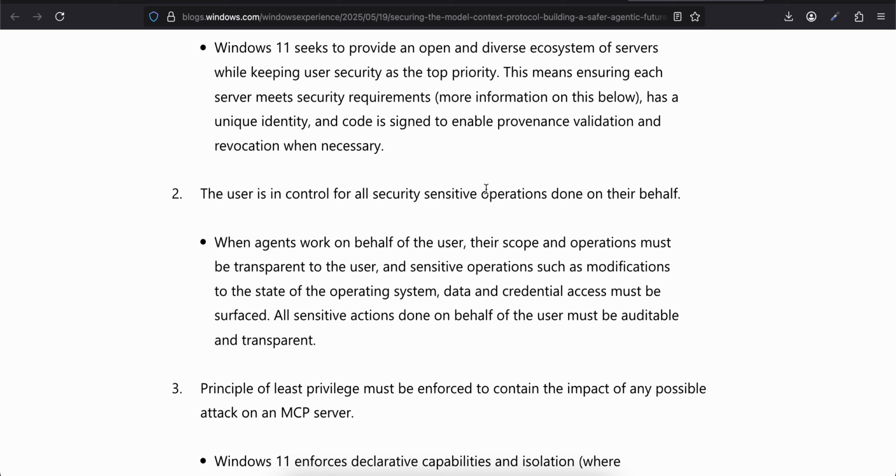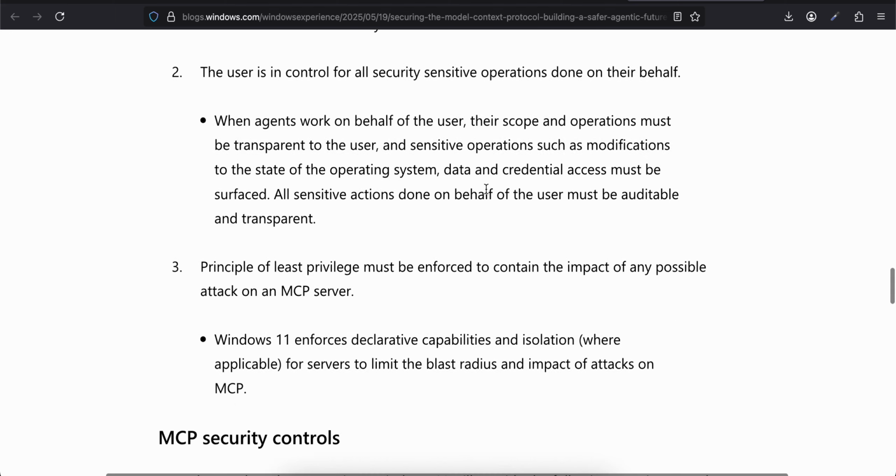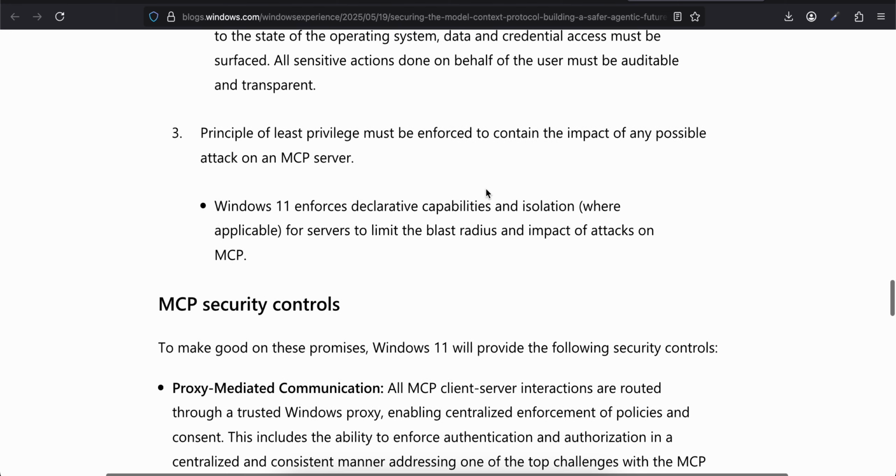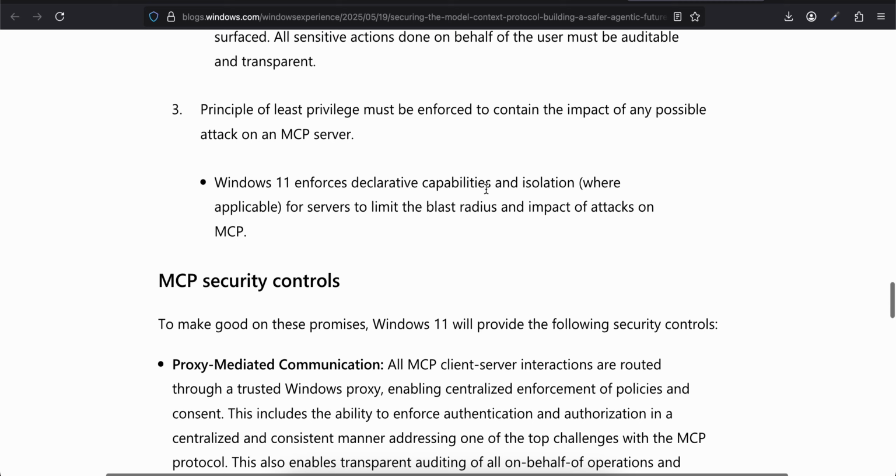When agents work on behalf of the user, their scope and operation must be transparent to the user, and sensitive operations such as modification to the state of the operating system, data and credential access must be surfaced. All sensitive actions done on behalf of the user must be auditable and transparent. The principle of least privilege must be enforced to contain the impact of any possible attack on an MCP server.